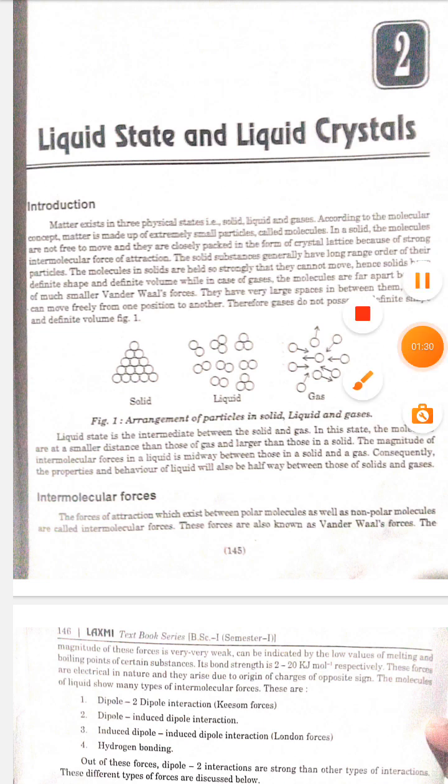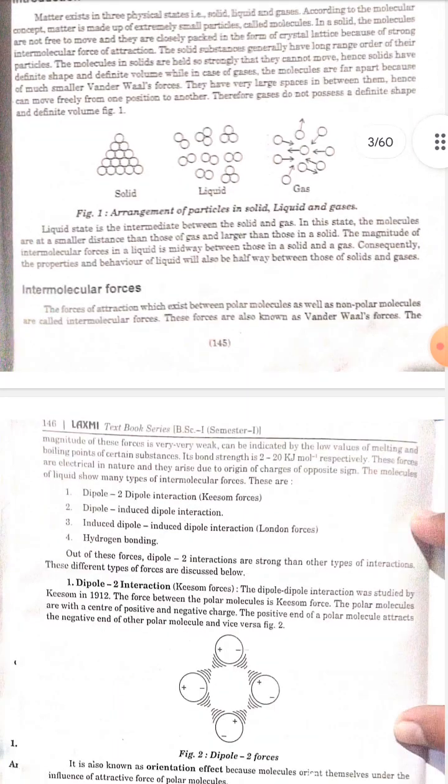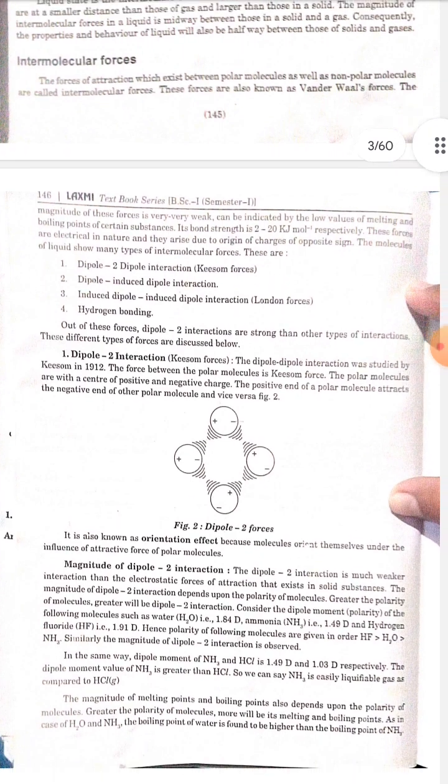Intermolecular forces. The forces of attraction which exist between polar molecules as well as non-polar molecules are called intermolecular forces. These forces are also known as van der Waals forces. The magnitude of these forces is very weak, which can be indicated by the low value of melting and boiling point of certain substances. Their bond energy is 2 to 20 kJ per mole respectively.